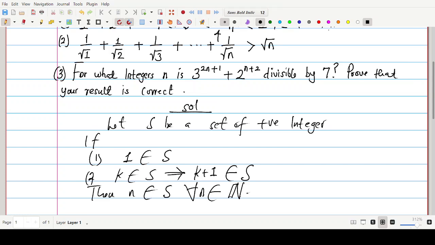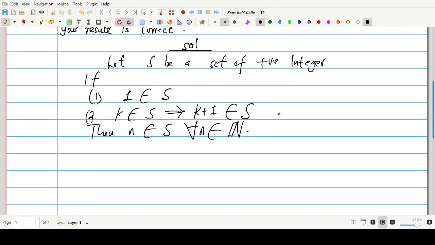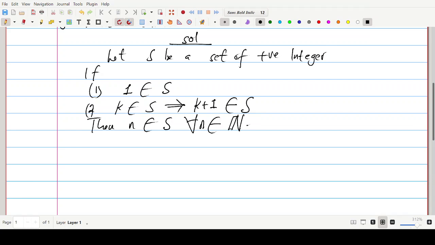It's built upon this axiom. We call it the axiom of induction. You can think of this axiom as the domino theory, whereby if you push the first domino, it will fall, and if any domino falls, it will cause the next to fall. So in that case, all the dominoes will fall.